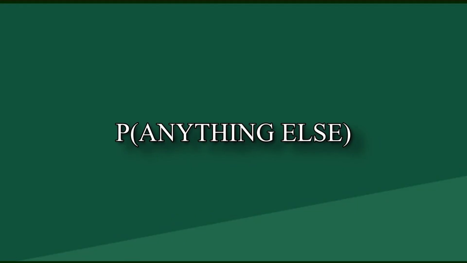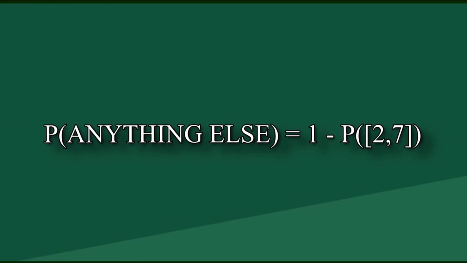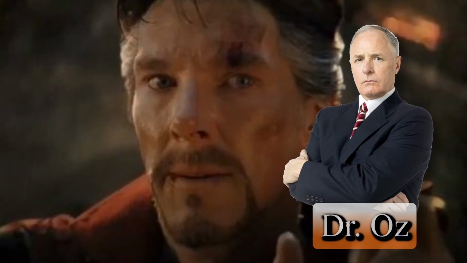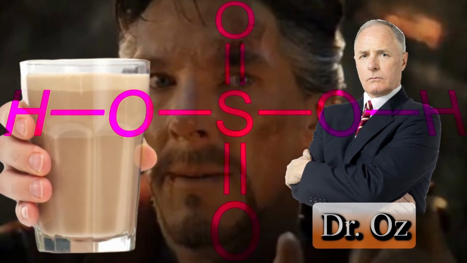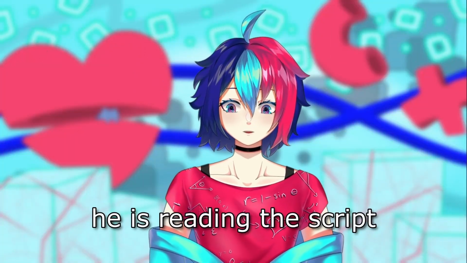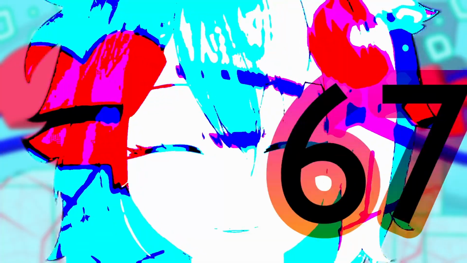P of anything else is 1 minus P of 2 to 7, giving us a 17.4% chance of only dealing with up to one marketer claiming that drinking sulfuric acid will in fact make us immortal. Does that make sense? If not, then please rewatch the video until all you can see is numbers.